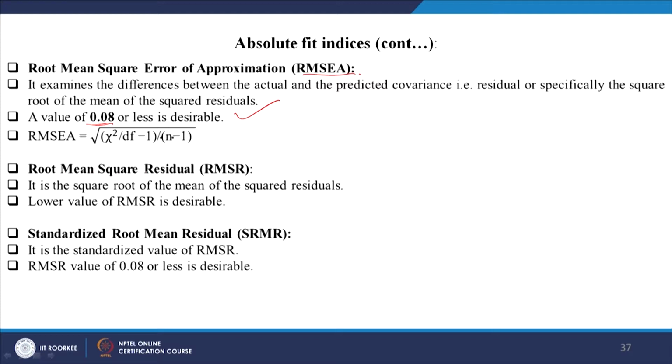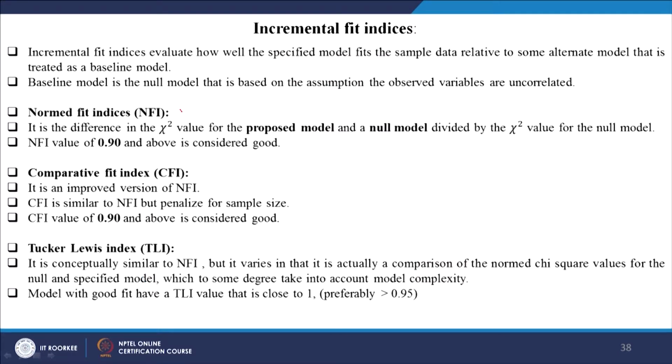The root mean square residual is another such index, which has a cutoff value of about 0.05. If it is less than this, the model is a better fit. So, these are different fit indices. NFI is the difference in the chi-square value of the proposed model and the null model, the baseline model, divided by the chi-square value of the null model.